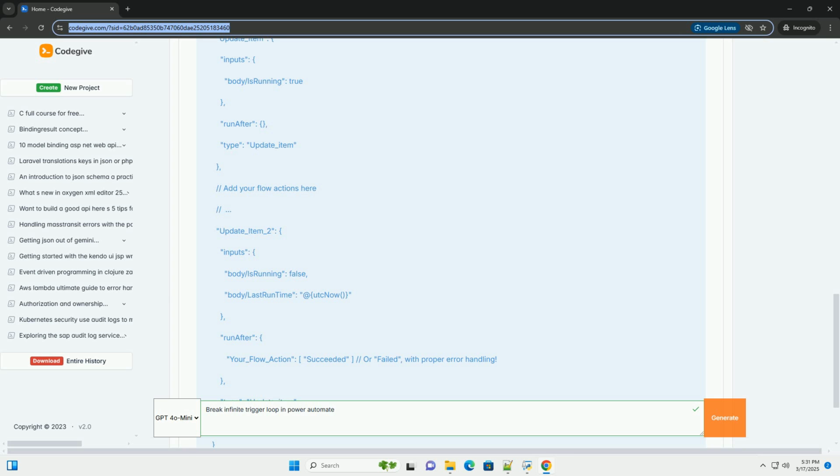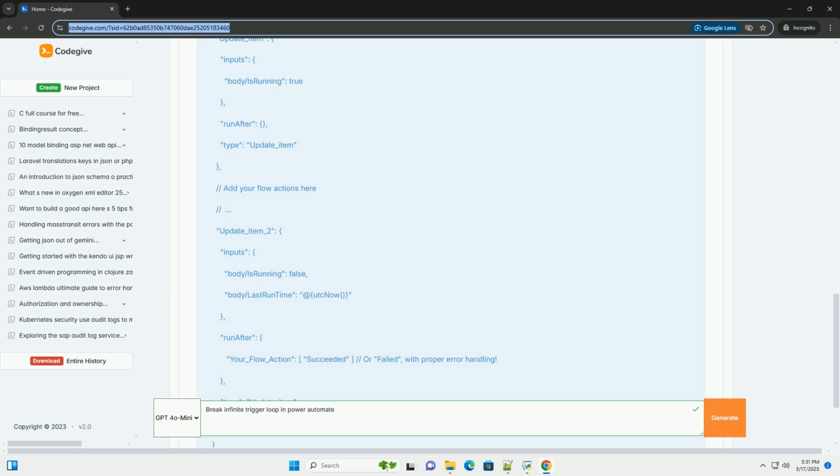Even with preventative measures in place, infinite loops can still occur due to unforeseen circumstances or complex interactions. Here's how to break them. 1. Manual intervention, quickest, but temporary. Disable the flow: the fastest way to stop an infinite loop is to disable the flow. This prevents any further triggers from occurring. Go to the Power Automate portal, find the flow, and switch the status to off. This gives you time to diagnose the problem.